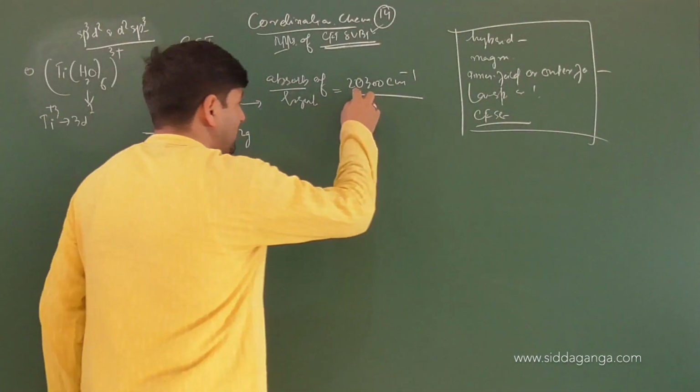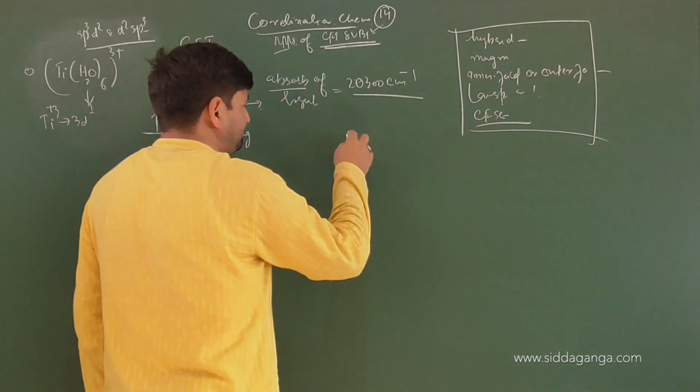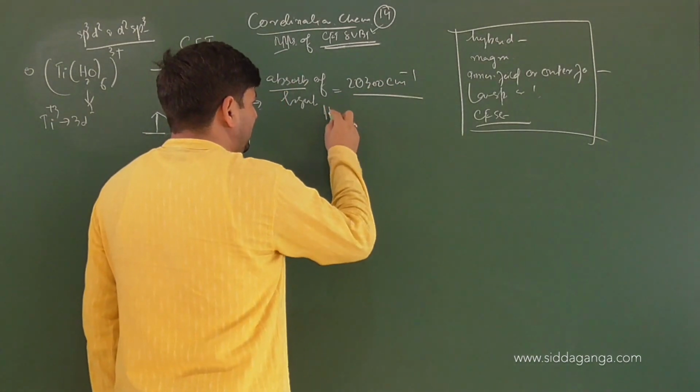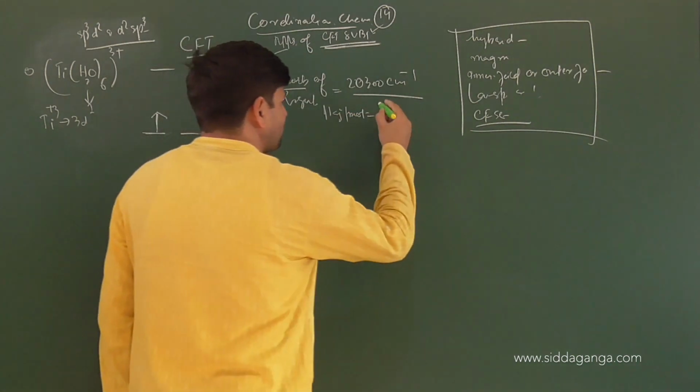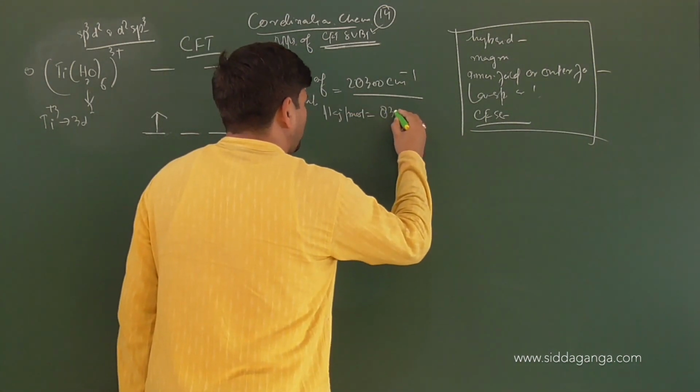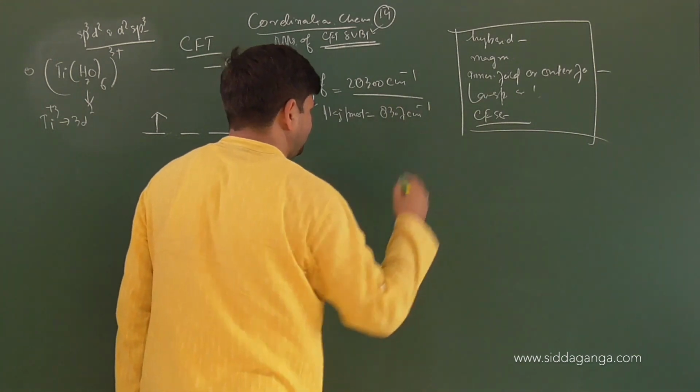Keep it in mind, there are 2 ways of doing it. One is, as I said, 1 kilojoule per mole equals 83.7 centimeter inverse.